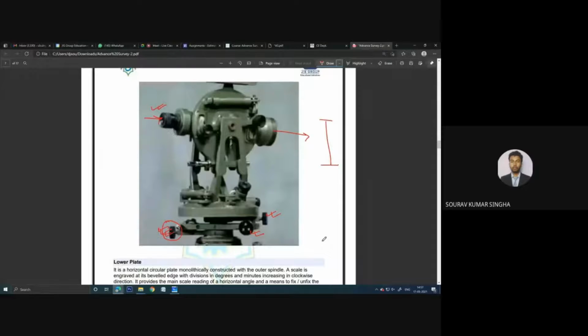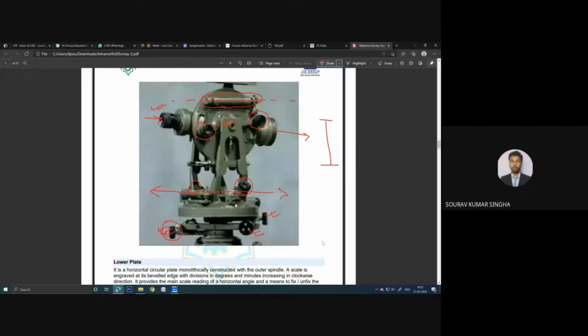Now there are some screws, and you can see there is an eyepiece provided so that those who have some power in their eyes can adjust it for better accuracy. These are provided both in the vertical position as well as the horizontal position, on both sides. And here you can see the bubble tube in the top portion to make this plane horizontal, and there is another bubble tube here to make this plane horizontal.